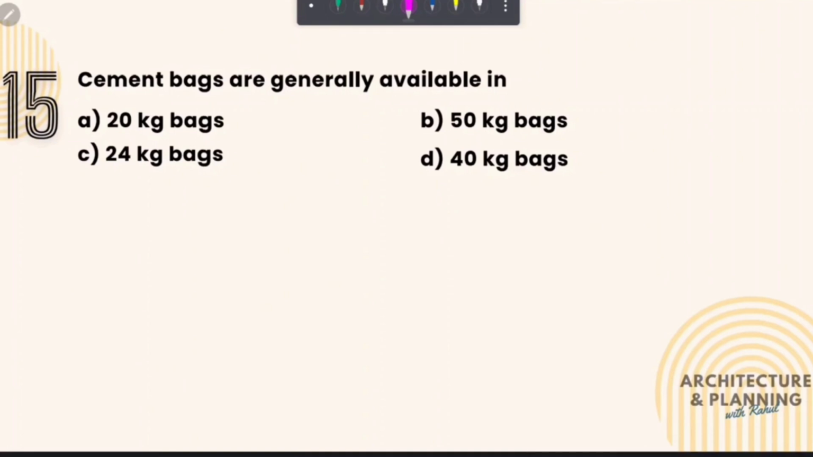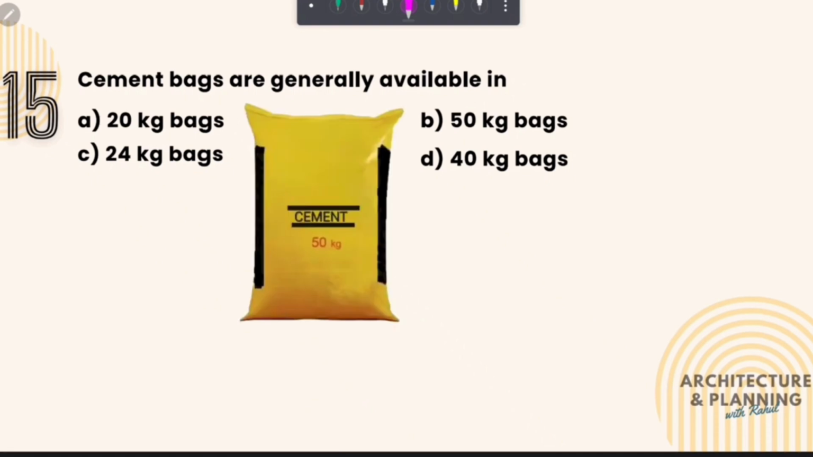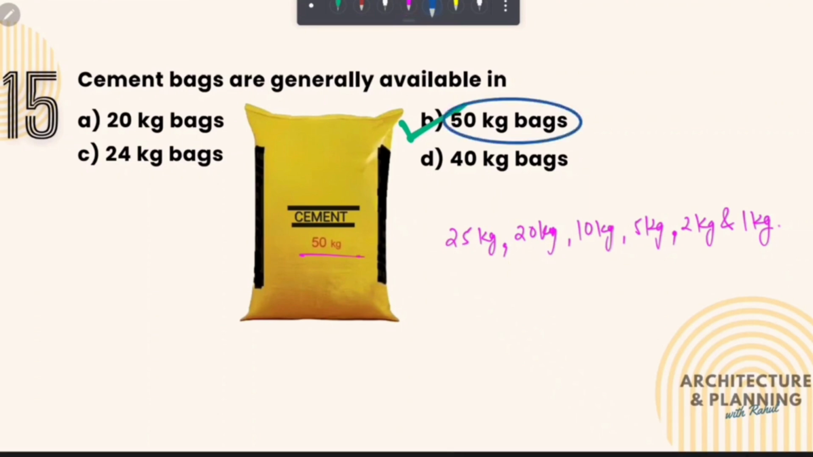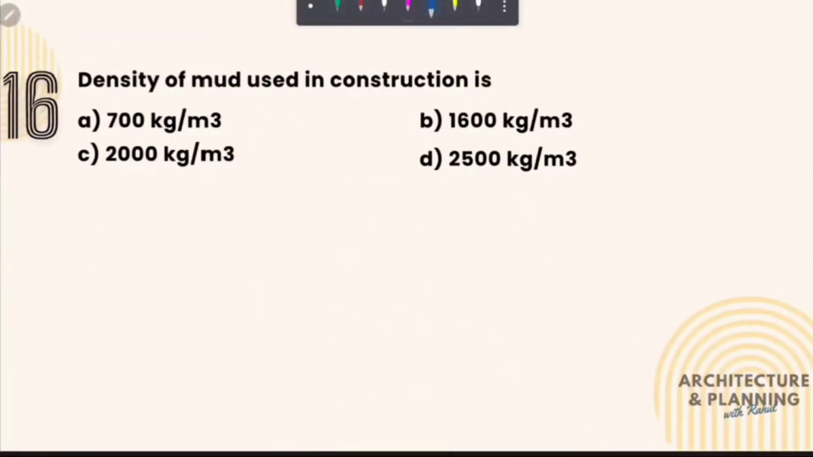Cement bags are generally available in. So cement bags are generally available in 50 kg pack. Therefore the correct answer of this question is option number B, 50 kg bags. Nowadays cements are also available in sizes like 25 kgs, 20 kgs, 10 kgs, 5 kgs, 2 kgs and also in 1 kg pack. But 50 kg is the most common and widely used.